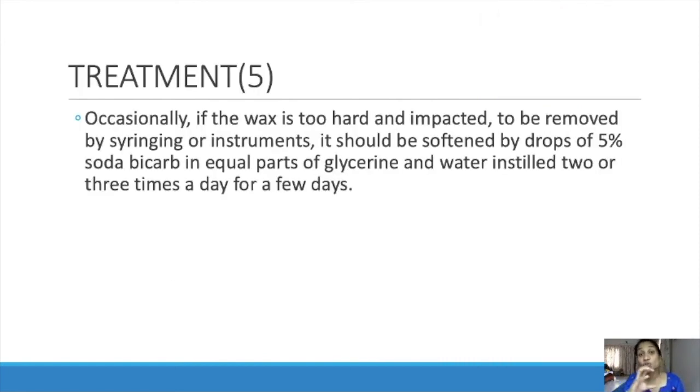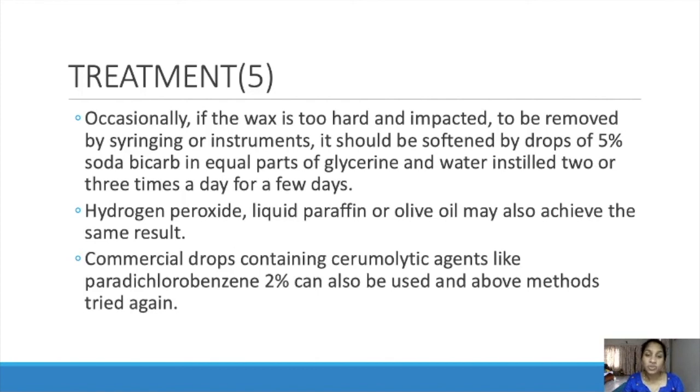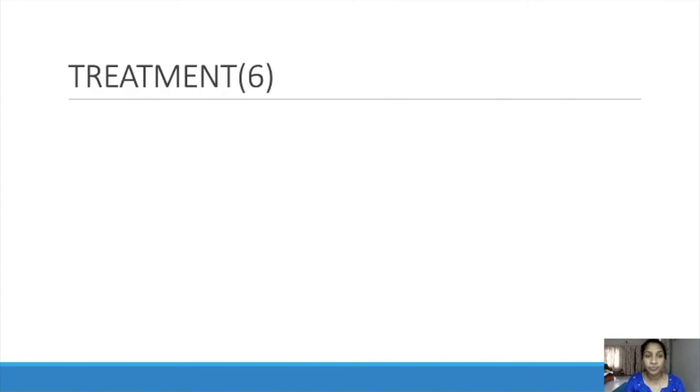Occasionally, if the wax is too hard and impacted to be removed by syringing or instrument, it should be softened by drops of 5% sodium bicarbonate in equal parts of glycerin and water, instilled 2 or 3 times a day for a few days. So if it is hard, we have to soften it. Hydrogen peroxide, liquid paraffin or olive oil may also achieve the same result. Commercial drops are available nowadays to soften ear wax.